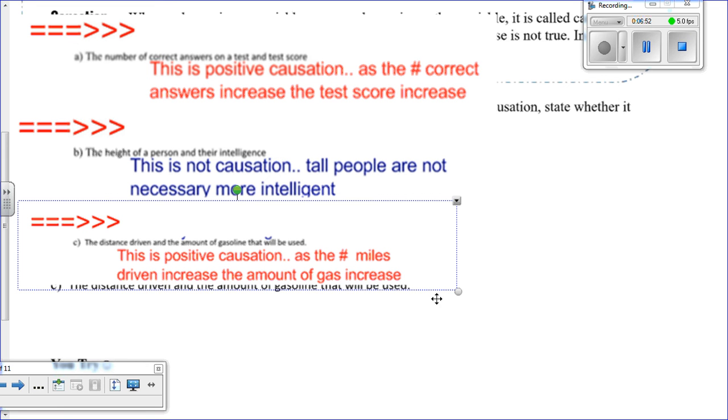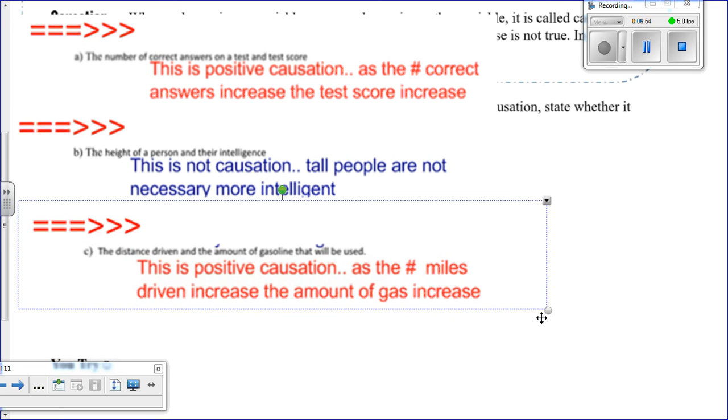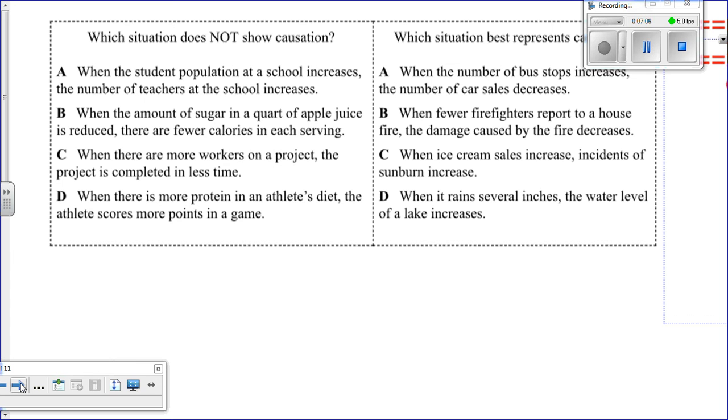Let's see if we can get some more practice with this. Which situation does not show causation? Is it A, when a school's student population increases, the number of teachers at school increases? Is it B, when the amount of sugar in an apple juice is reduced, there are fewer calories in each serving?